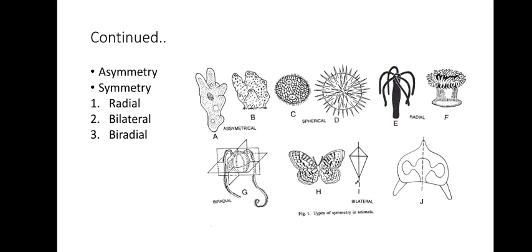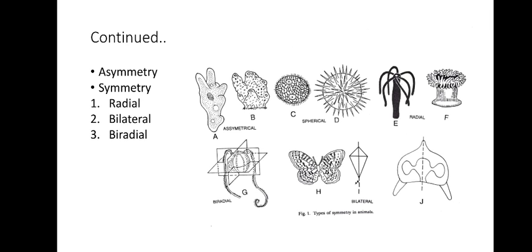So metazoans show symmetry, or they might be asymmetrical. Now what is symmetry? Symmetry is actually the arrangement of body parts in one particular geometric pattern. I'm sure you have studied symmetry in chemistry, molecular symmetry, or maybe in lower classes the symmetry of some objects. Now here we are talking about animals. So animals also show symmetry.